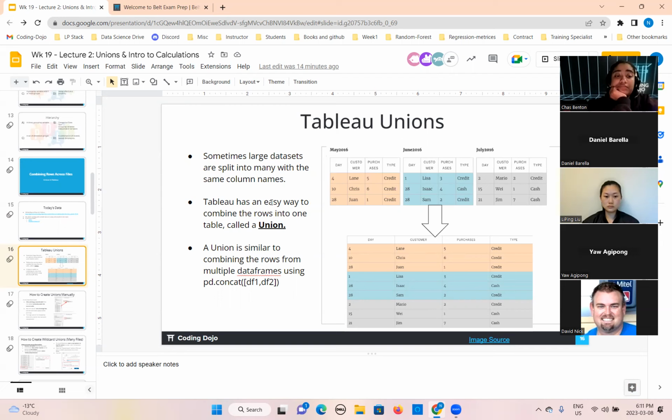Now, if you look at this data set, in many cases, sometimes it happens that you have a large data set, right? You can see it is showing different months of data of the same year, but the data is different, and it is showing in different month tables. So this is not in one place. It is placed in different data frames. Tableau has an easy way to combine the rows into one table, and that table is known as a union. So when you combine the tables together, that is called union.